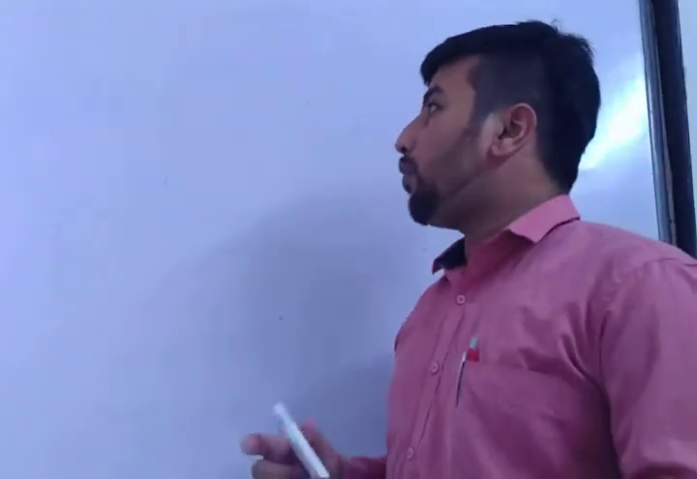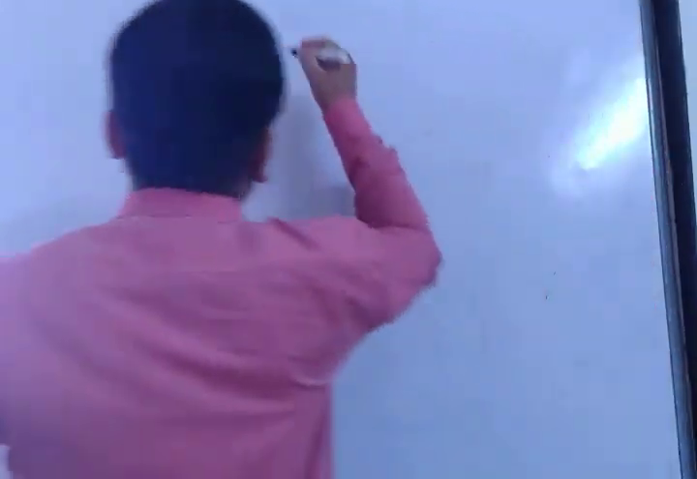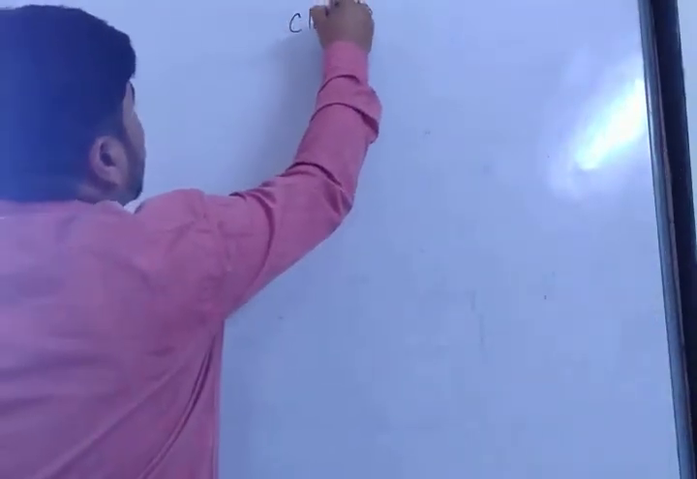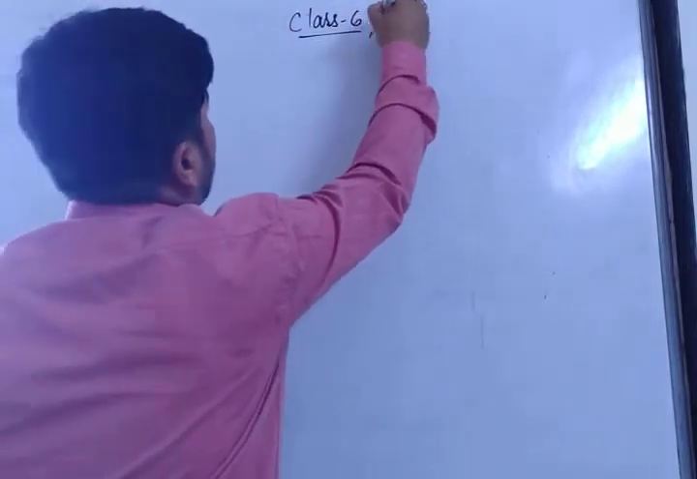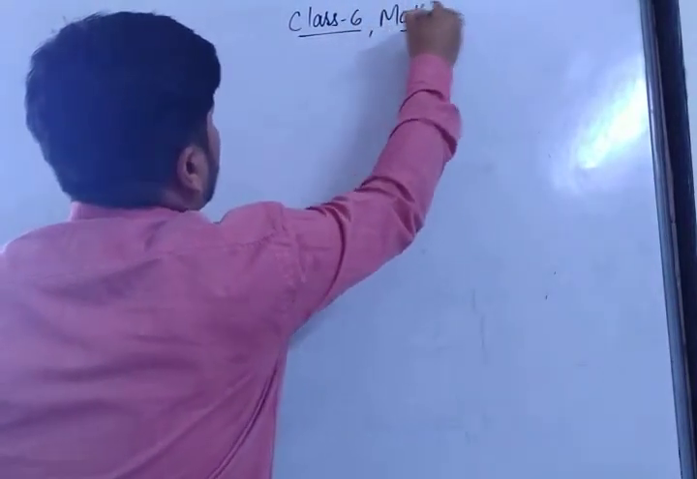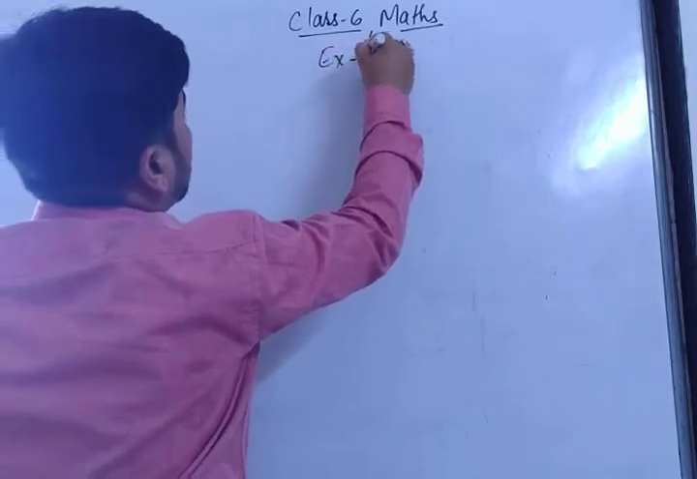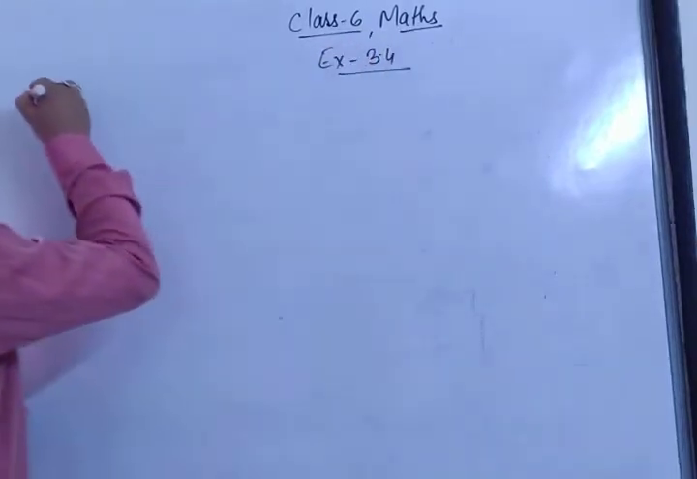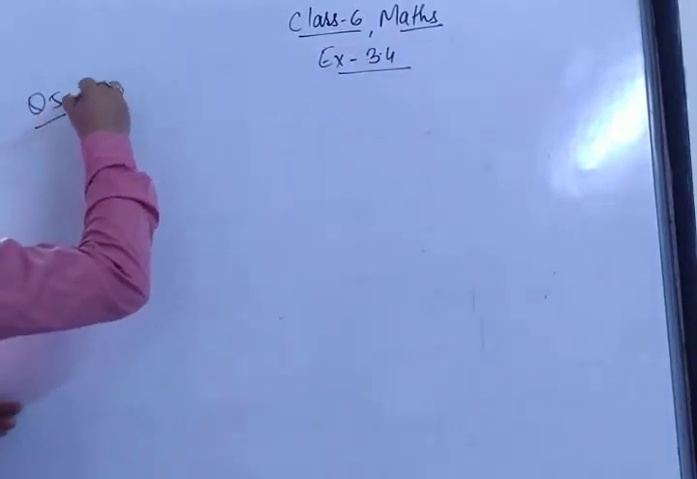Some of the questions were left in exercise 3.4, question number 5. Already I had completed question 5A, right? So today I am going to continue. First of all, class 6 maths, exercise 3.4, question number 5D, right?